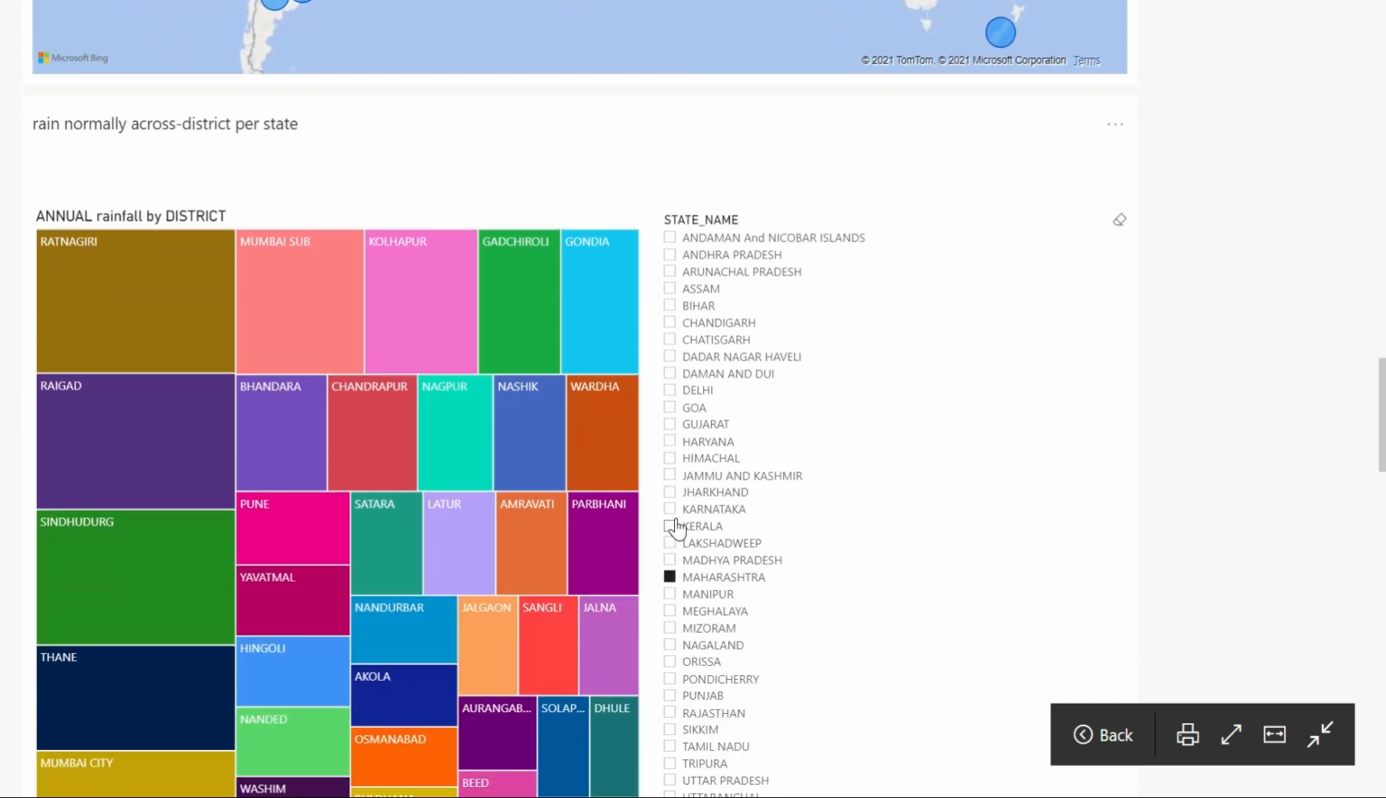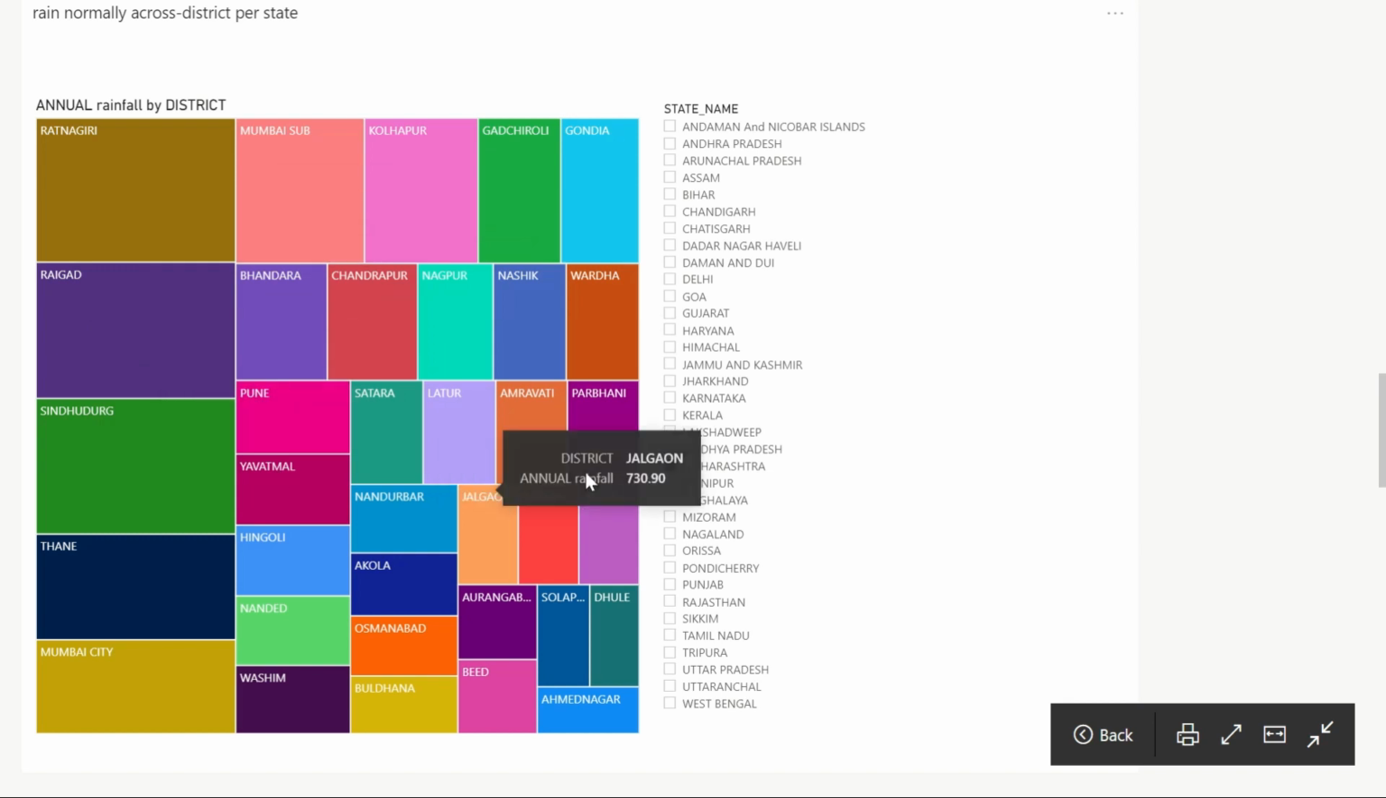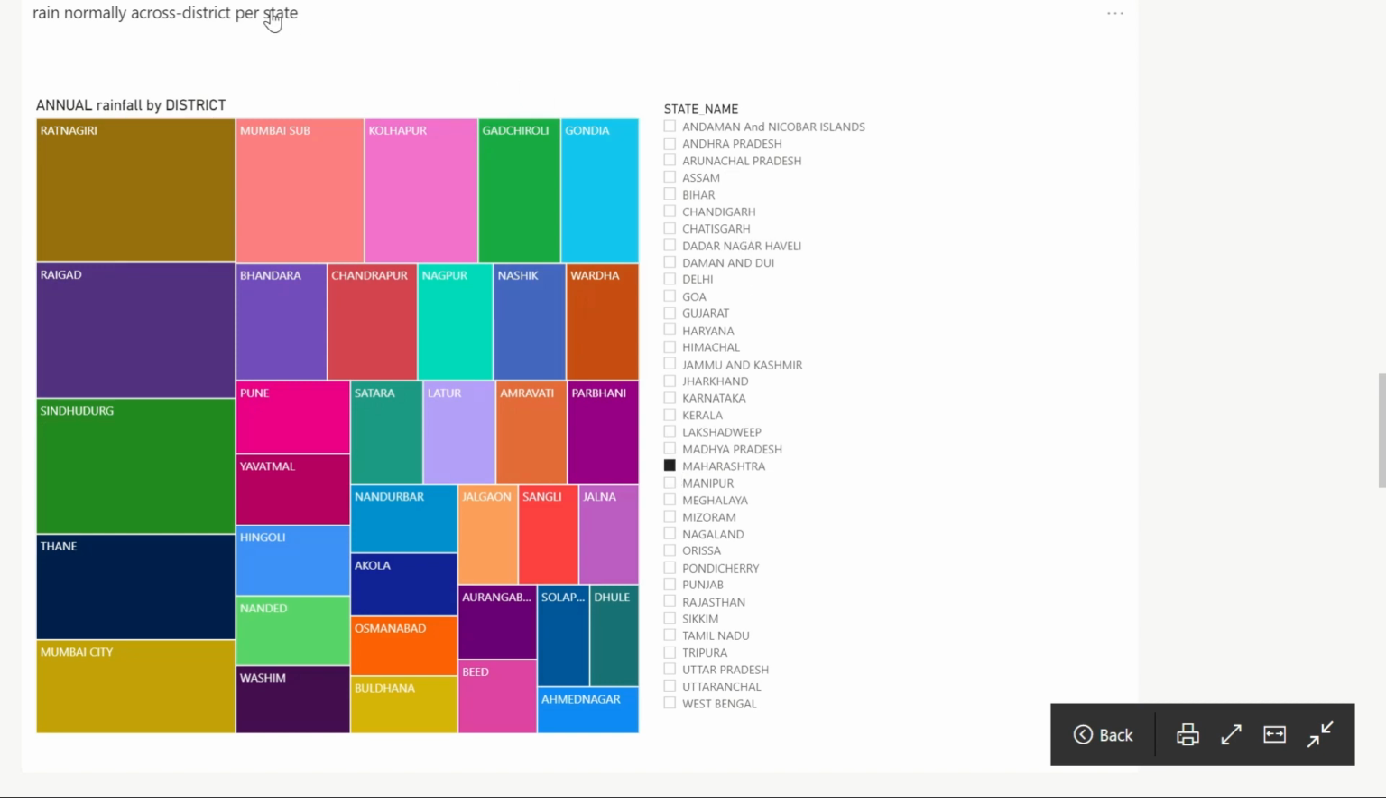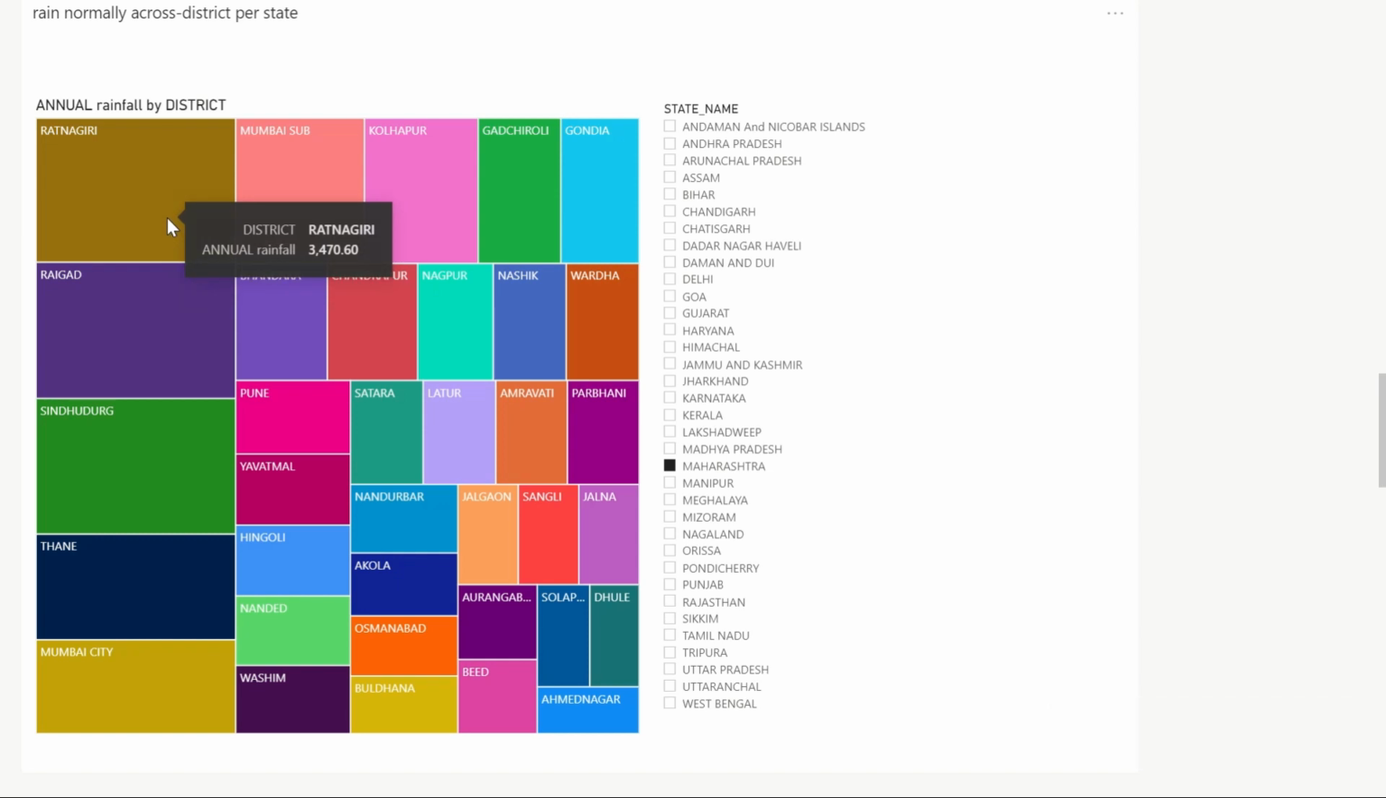After this, we come to normal rainfall across districts per state. On the right side we choose the state, and on the left side all the districts come up in which the annual rainfall is recorded. Like, I choose Maharashtra, then on the left side the whole district list comes up. If we go through Ratnagiri, then it tells the district Ratnagiri and the annual rainfall is 3,470.60 mm. Now my friend Himanshu will continue further.